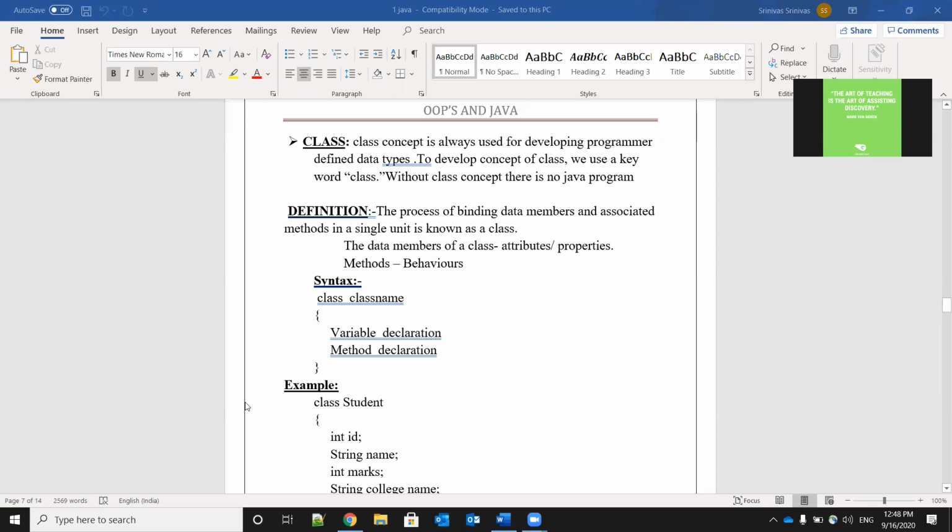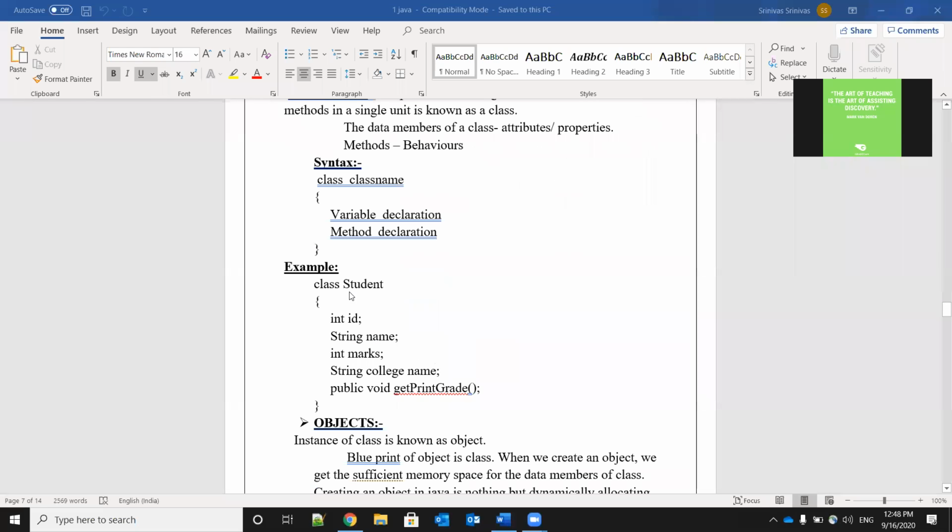We have one example here. See here, class is a keyword, so always we will write the keyword in small letters only. Then space, Student. See here, Student is the class name, so only the first letter we are using uppercase. All the remaining letters are in lowercase only.